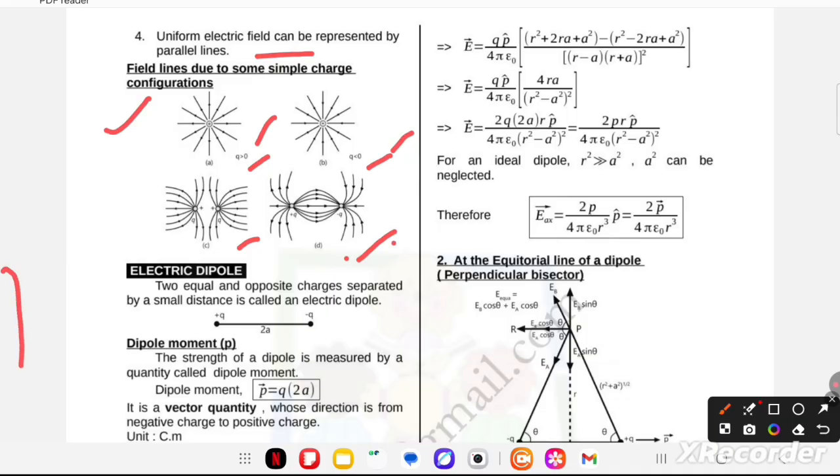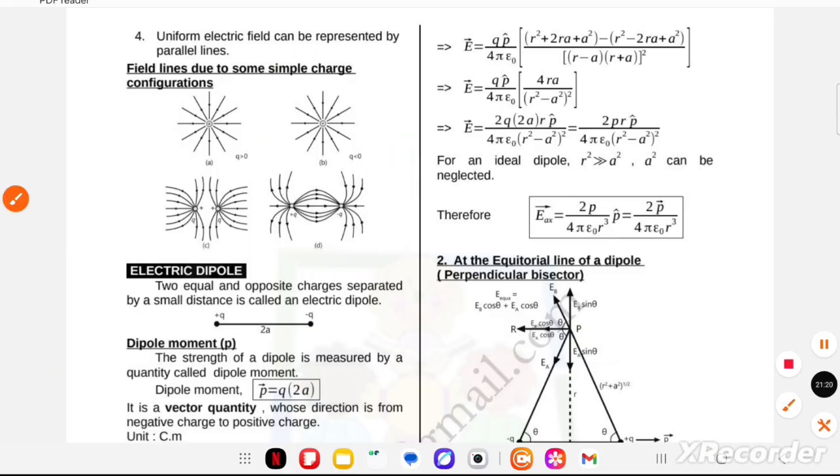Now next topic is electric dipole. I am going to discuss electric dipole with you.